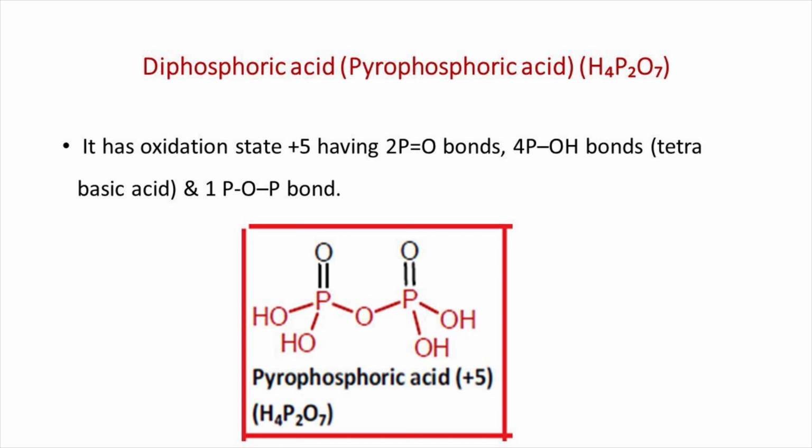Here four P-OH bonds indicate that it is a tetrabasic acid. Since there are four ionizable hydrogen atoms, the basicity is 4. Here the pKa1 value is 0.85, pKa2 is 1.49, pKa3 value is 5.77 and pKa4 value is 8.22.